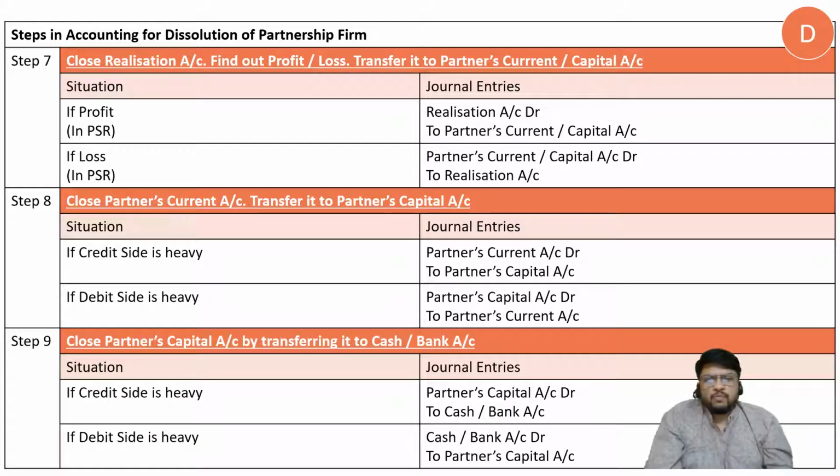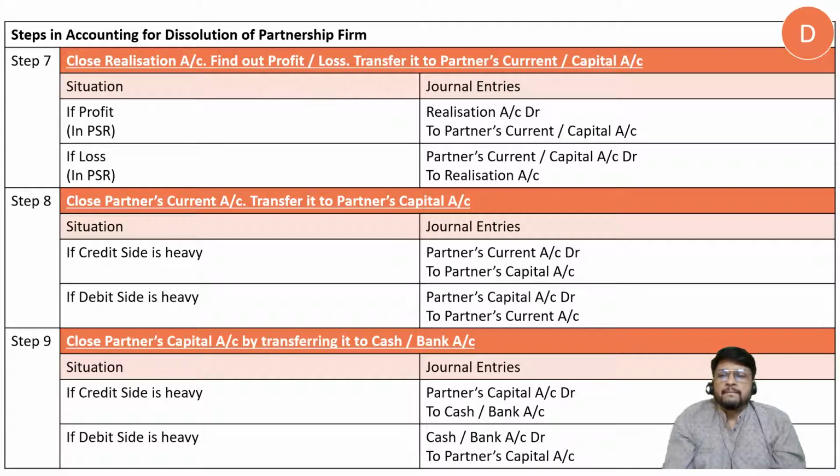Which partners? Obviously all partners. Which ratio? There is only one ratio because it is dissolution. So there is no tension, it will be transferred to them in their profit sharing ratio. If it is a profit, that means the credit side of realization account will be heavy. So the debit side balancing figure will come, and the entry will be realization account debit to partner's current account or capital account. If it is a loss, that means the debit side is heavy, and the balancing figure will come on the credit side of realization account. So the entry will be partner's current account or capital account debit to realization account, in profit sharing ratio.